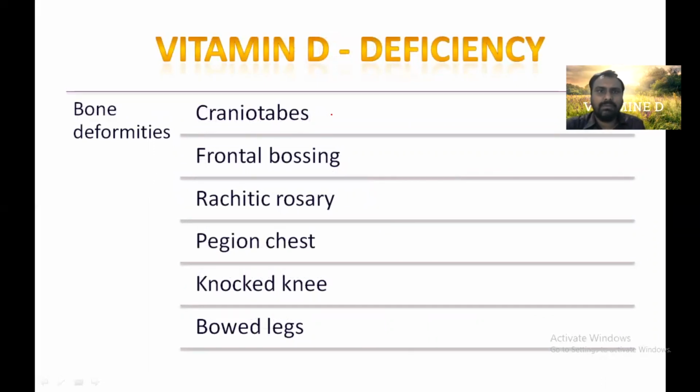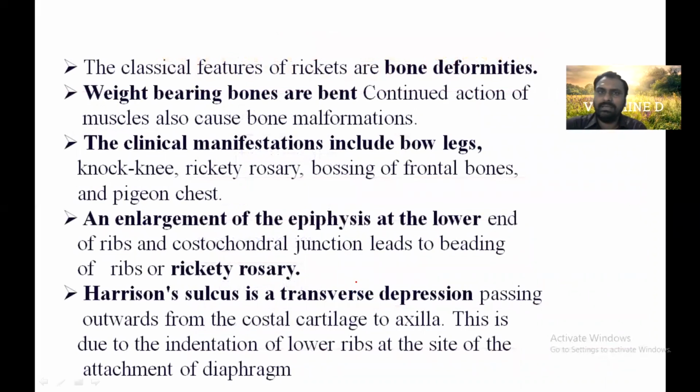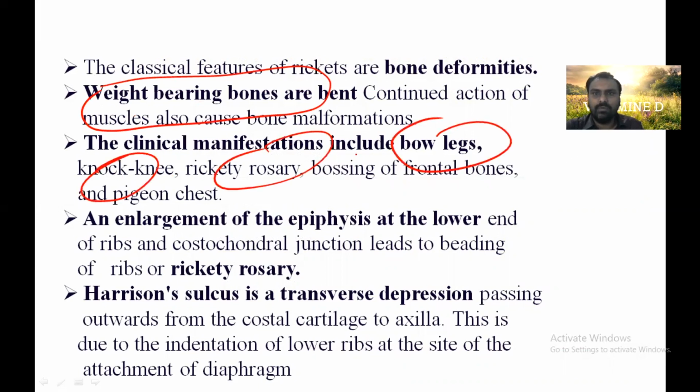So in bone deformity, mainly the craniotabes, frontal bossing, ricketic rosary, pigeon chest, knock knee, and bow legs, because there is a defective mineralization of the bone. So mainly the weight bearing bones are affected, and continued action of the muscle also causes the bone malformation. So the clinical manifestations will be bow legs, knock knee, ricketic rosary, bossing of frontal bones, and pigeon chest. All are the features because of the bone deformity in rickets.